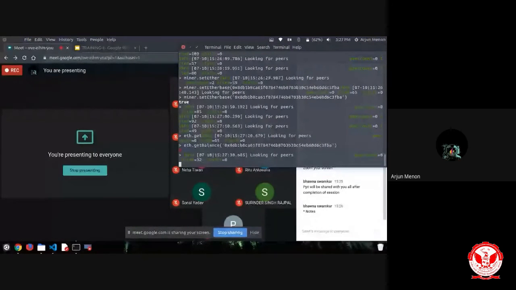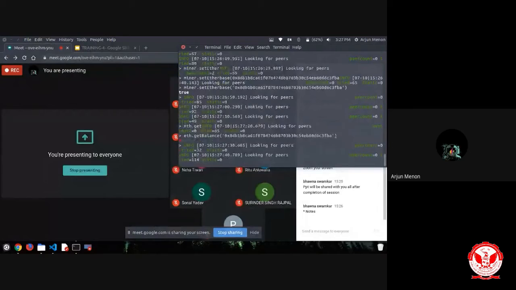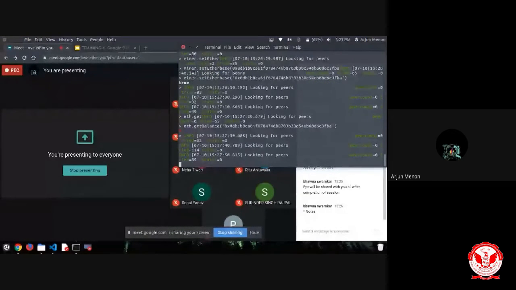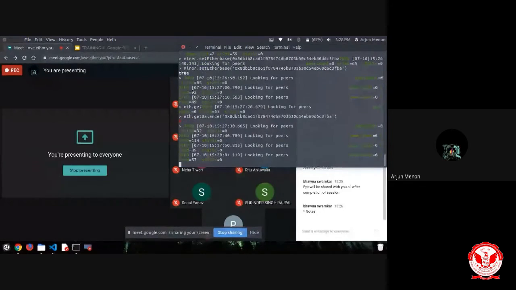So I will show you now how a transaction is made and how mining is done. Before that, we need to create one more account, right? In this private network, there is only one account, that is my account. I need to create one more account. So we will create it with the same procedure, using the command personal dot new account.